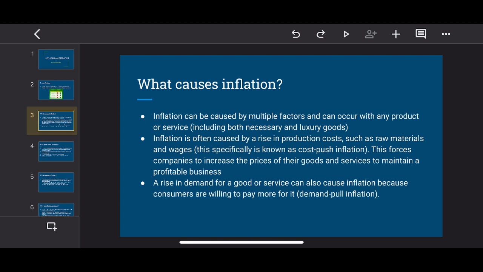It is often caused by a rise in production costs such as raw materials and wages, which is specifically known as cost push inflation. And this forces companies to increase the prices of their goods and services to maintain a profitable business. A rise in demand for goods or services can also cause inflation because consumers are willing to pay more for it, which is specifically referred to as demand pull inflation.